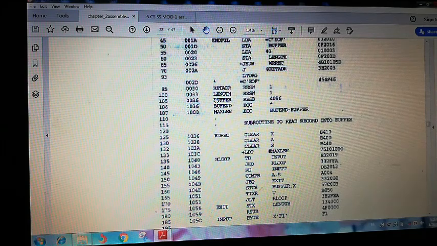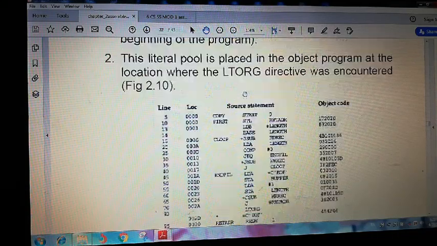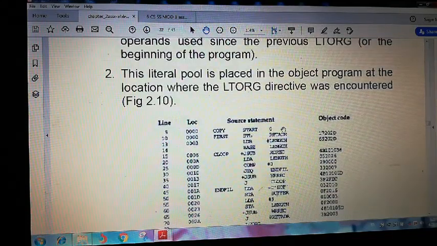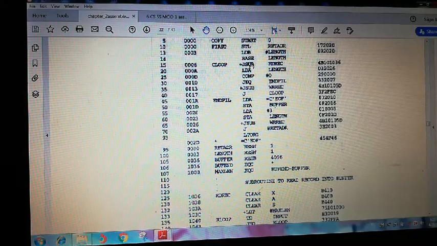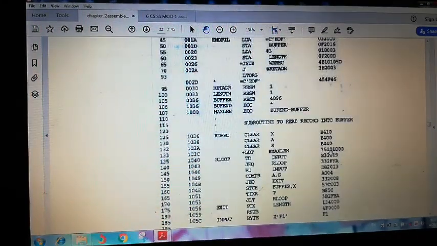Come to here. This is BUFEND EQU star. It is for relative addressing because the address changes here. Instead of 0, it should start from 1000. It should always be relative to the location counter, and at that time it should be 2036. Then BUFEND is a variable with a relative address, but MAXLEN is a variable with an absolute term.